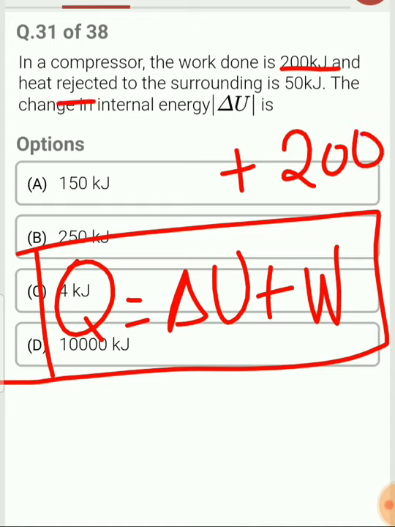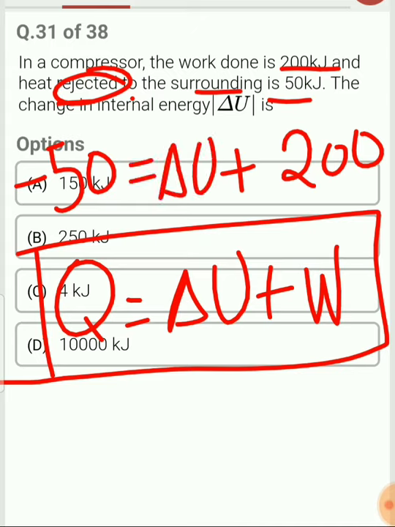Heat rejected to the surrounding. Rejected to the surrounding means what? Heat is rejected from the system to the surrounding. So when the heat is rejected from the system, it is considered as negative. So Q is considered as minus 50. Mind well, you need to remember the sign convention. If you follow the sign convention, then it will be better. Heat rejected by the system is negative, so minus 50. So Q is equal to delta U plus W. In this case, delta U will be equal to minus 50 minus 200. So delta U will be what?